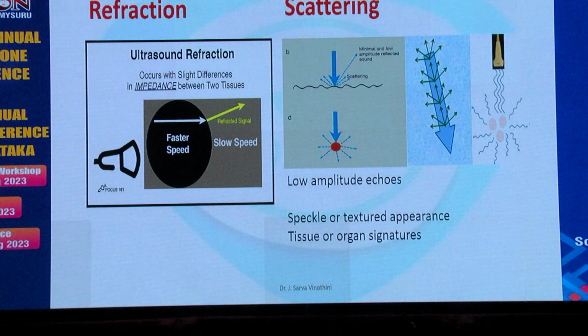The other thing that can occur is scattering, which occurs when the surface is irregular or when there are multiple tiny things like RBCs in between. They generate numerous low amplitude echoes. This scattering is responsible for the speckled or textured appearance, the tissue specific signatures that we get for kidney and liver. All of these are because of the scattering.